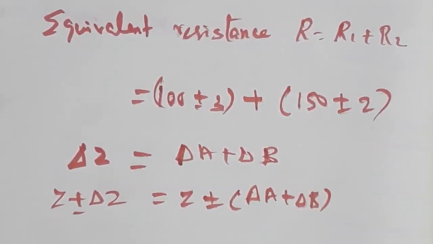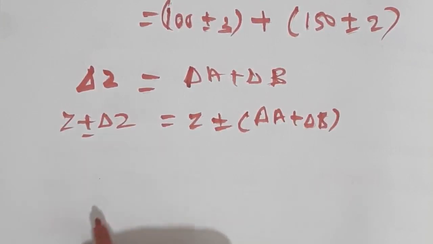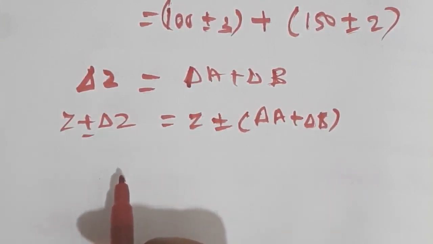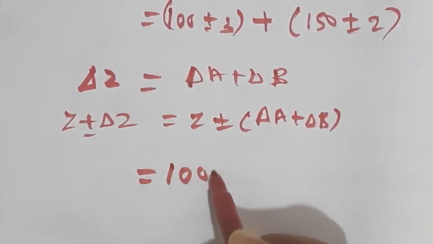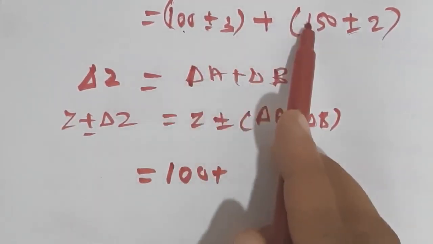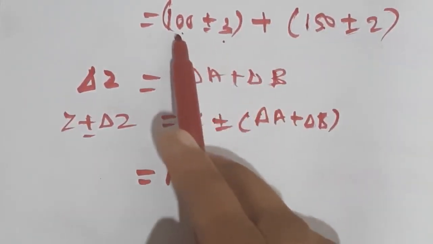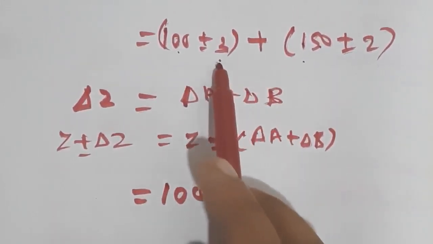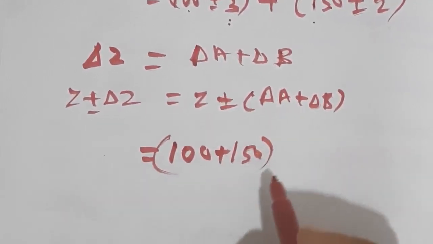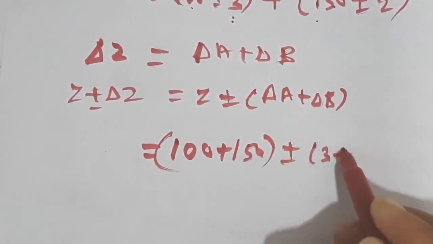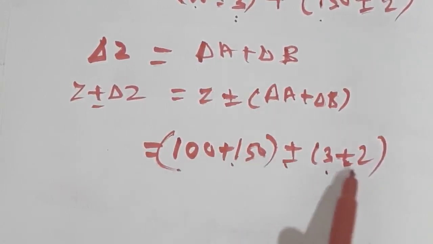Here we are going to find the equivalent resistance, so we can use the symbol R instead of Z. So R can be written as A plus B plus or minus delta A plus delta B. Here A is 100, B is 150, and 3 is delta A, 2 is delta B. So I can write 100 plus 150 plus or minus 3 plus 2.